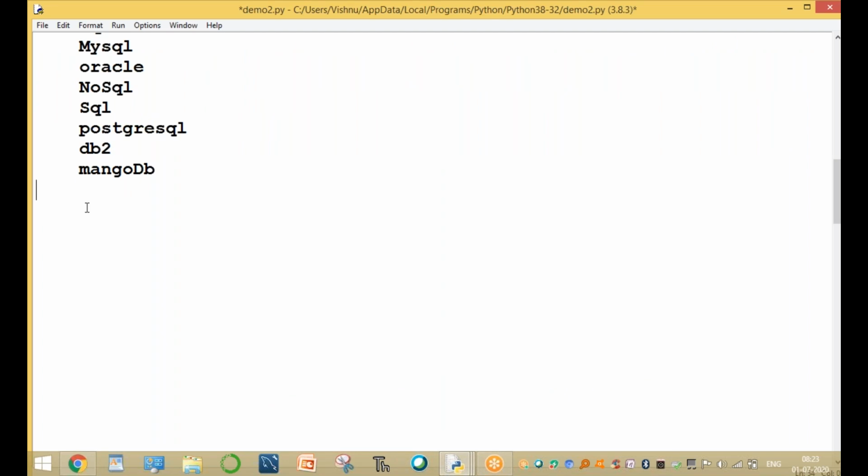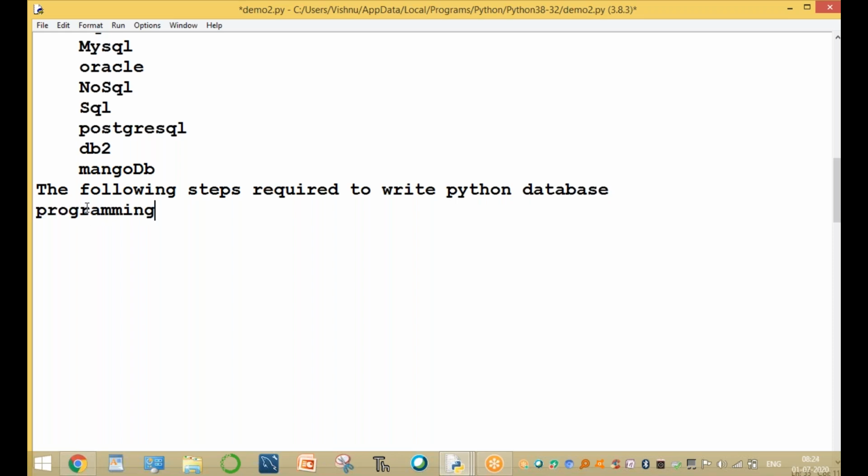Now, what are the different functions or purposes used? What are the important methods we are using? One important method is, first of all, to import the module. What are the steps required? These are the following steps required to write Python database programming. What steps are required? These are the different steps.